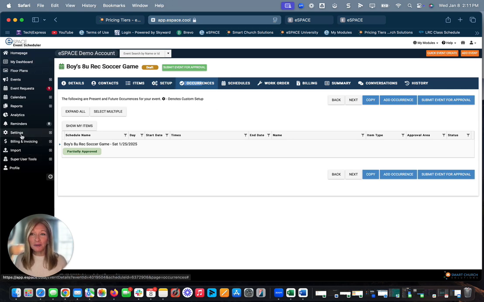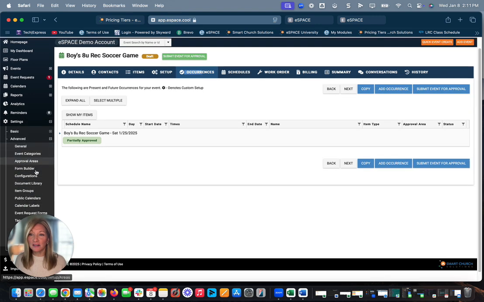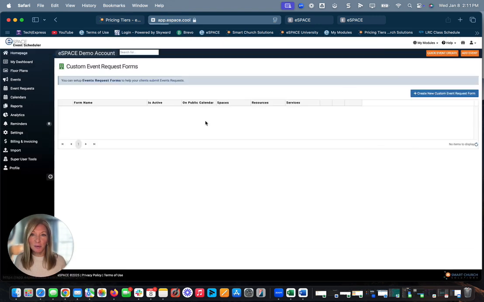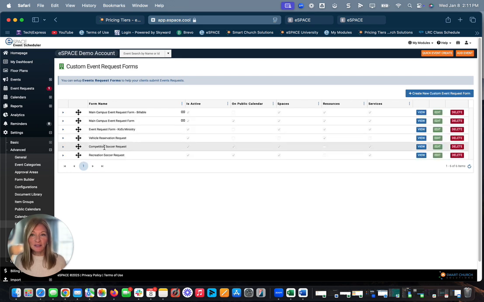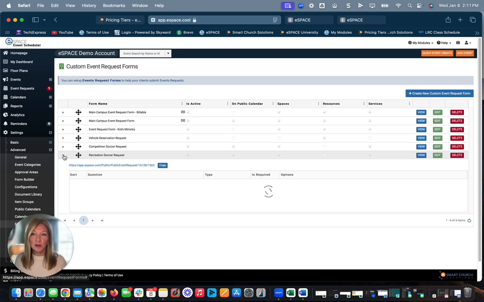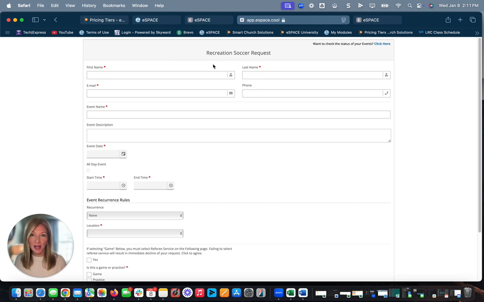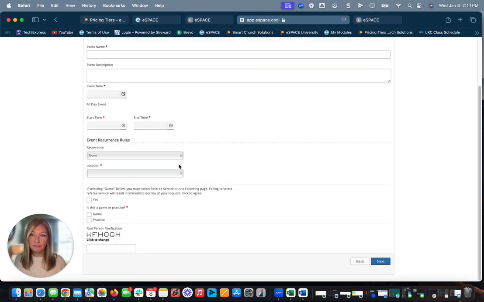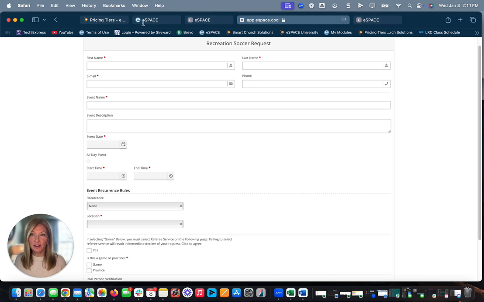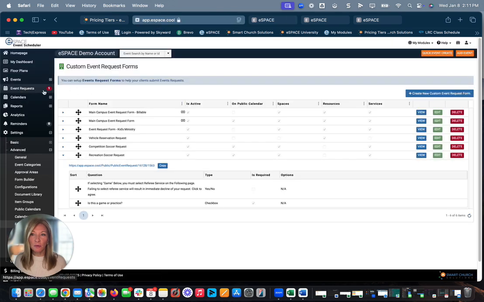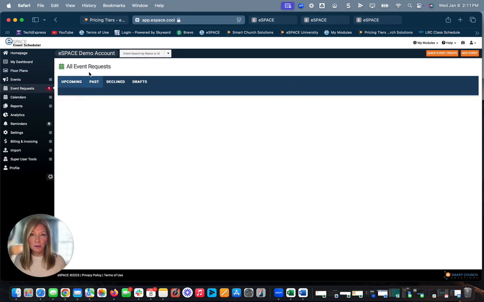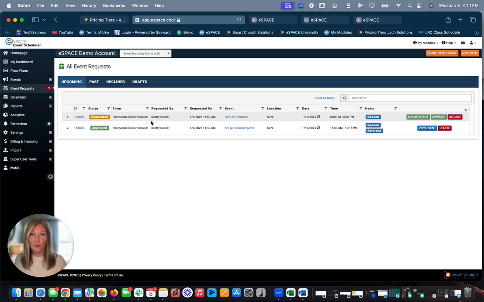You can build public forms too. That's another fun thing to do. If you want to build out public event request forms that are specific to just field reservations, you can have a competition request or a recreation request. You can build those out, and anyone with that hyperlink is going to be able to fill out that form. Very, very simple. When they fill out the form, it's going to drop that right into eSpace as an event request. You're going to be able to review that and see what's being requested.